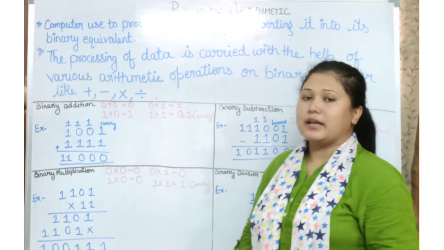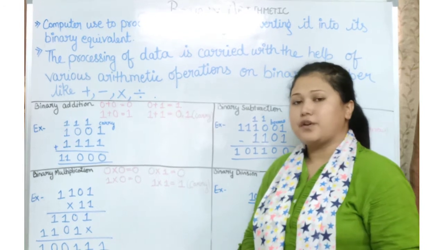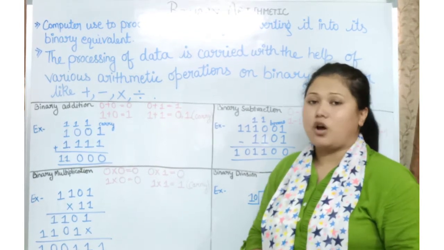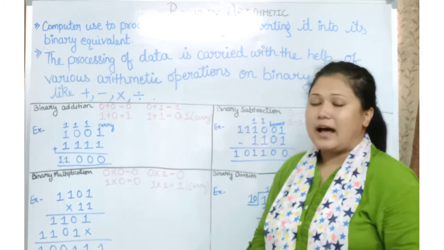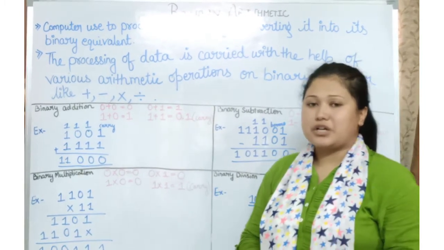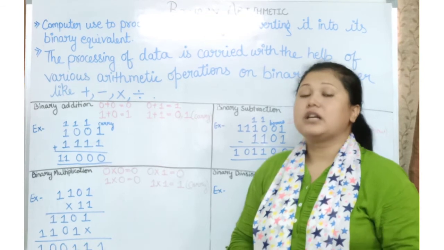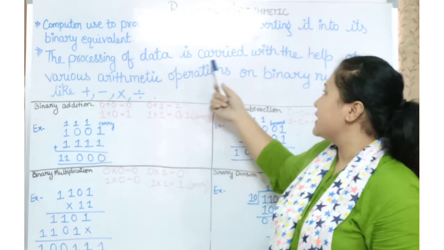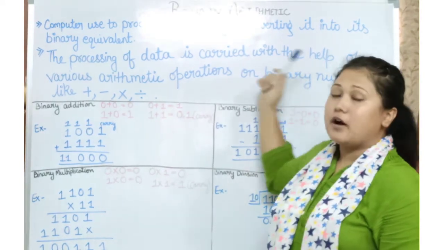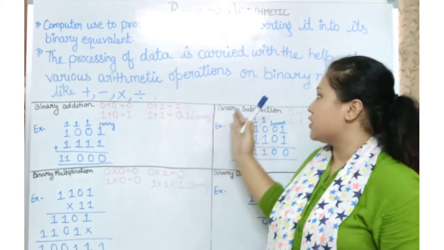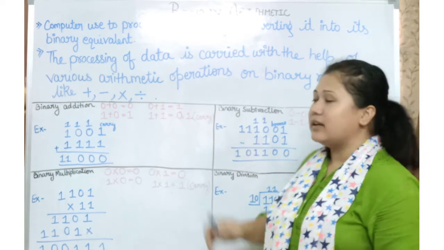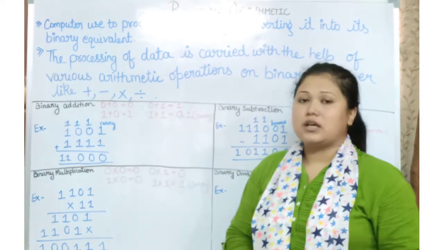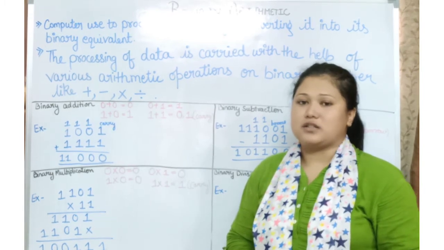After converting the input, whatever input we have given, into its own language, the computer doesn't stop. It processes whatever instruction we have given. The processing of data is carried out with the help of various arithmetic operations on binary numbers like addition, subtraction, multiplication and division.